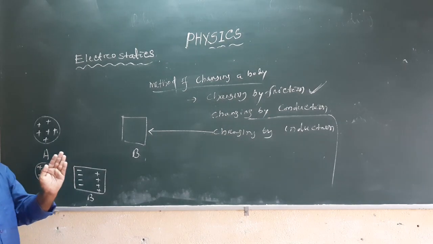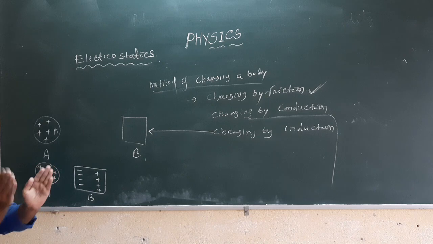When body B comes close to body A, what happens?